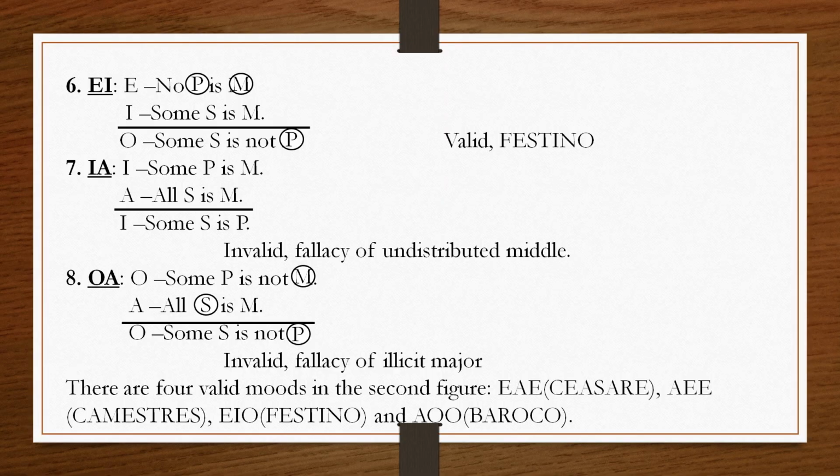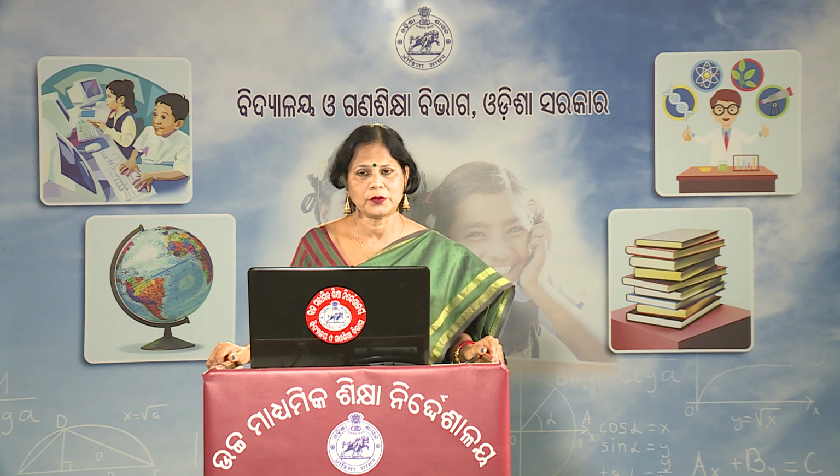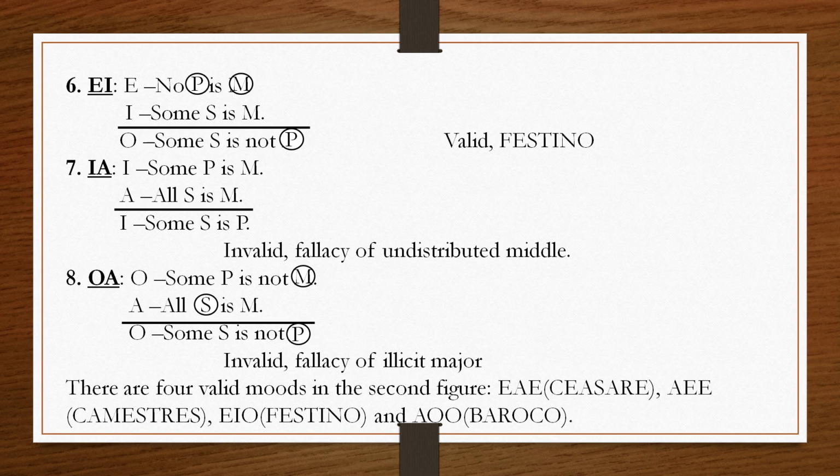So, let us see what has happened here. The major premise is E, and E distributes the major term and the middle term. So, this is your valid mode, this is a valid argument, and this is known as Festino. Now, we will move to the seventh one.